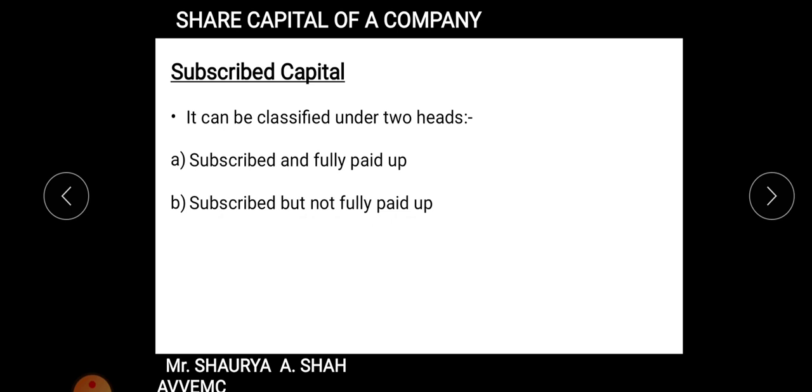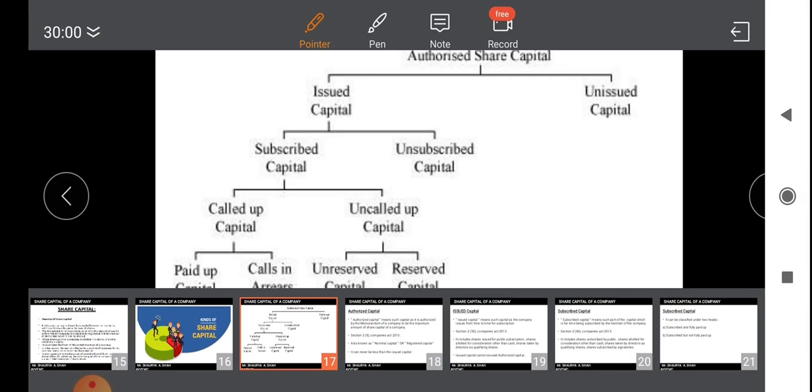But if against 2 lakh you have not received 20,000 rupees, so how much have you received? 1 lakh 80,000. So what is the 20,000? You have called but you have not received. It is known as calls in arrears, right? Calls in arrears is the amount called up but the shareholder is not paying it. So that is an acute example of subscribed but not fully paid up. I hope it is clear. So in your authorized capital we did issued capital, in your issued capital we did subscribed capital also. I hope it is clear.